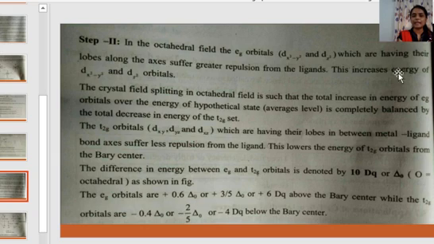This increases the energy of the dx square minus y square and dz square orbitals. Due to this repulsion from the ligands, the energy of the dx square minus y square and dz square orbitals will be increased. The crystal field splitting in an octahedral field is such that the total increase in energy of the Eg orbitals over the energy of the hypothetical state is completely balanced by the total decrease in energy of the T2g orbitals.